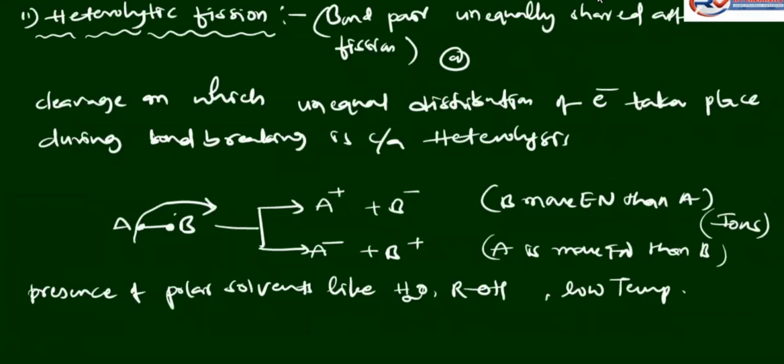Heterolytic fission: the bond pair is unequally shared after the fission, or cleavage in which unequal distribution of electrons takes place during bond breaking is called heterolysis. It is based on electronegativity and forms ions. It occurs in the presence of polar solvents like water and alcohol, and is needed at low temperature.